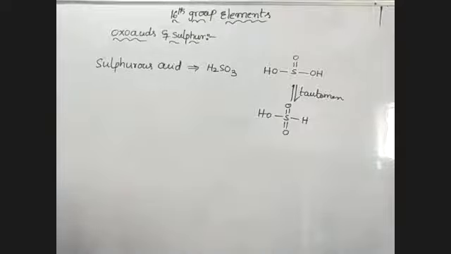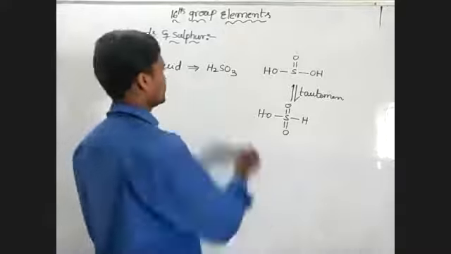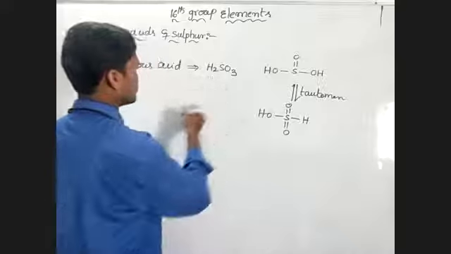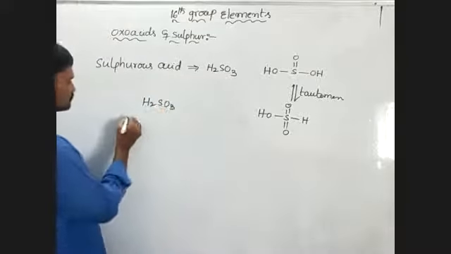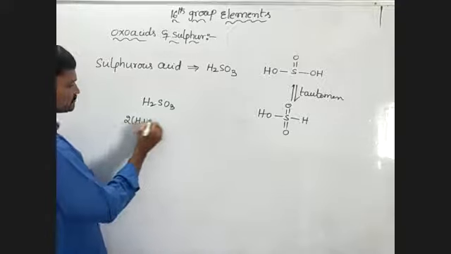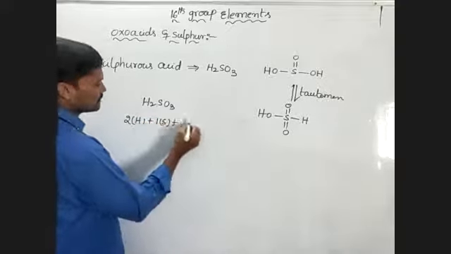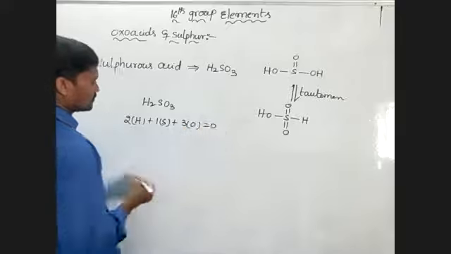In sulfurous acid, the oxidation state is +4. H2SO3: 2 hydrogen, 1 sulfur, 3 oxygen, equal to 0.